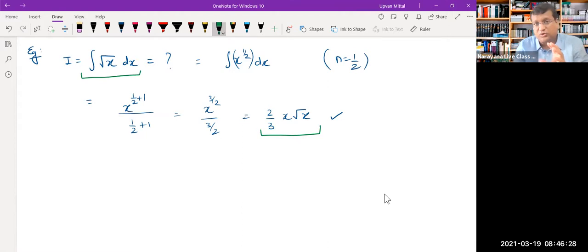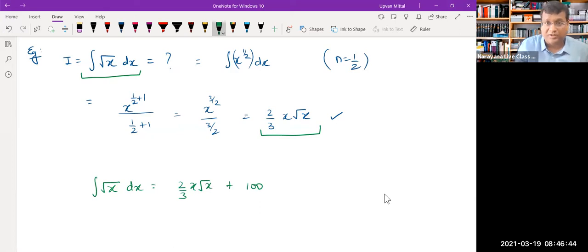But let us say a student comes up to you and says that the integral of root x dx is equal to 2 by 3 x root x plus 100. Would you call him wrong? Think about it, you can't.